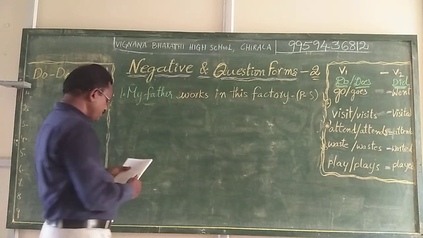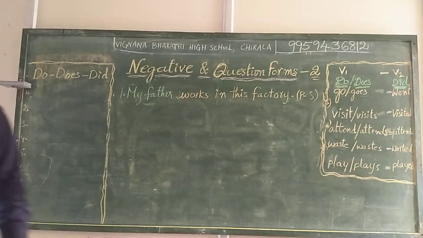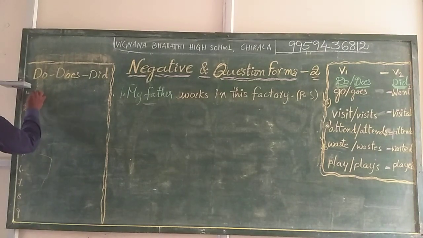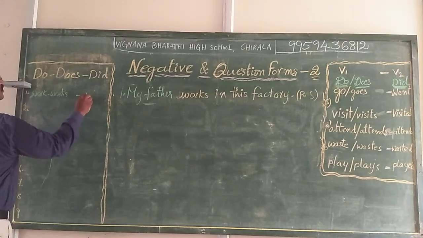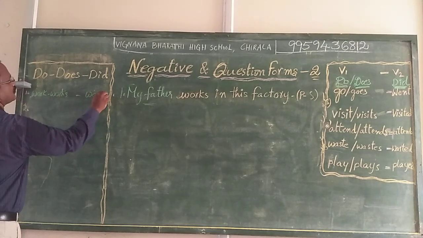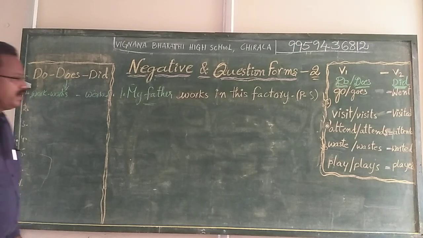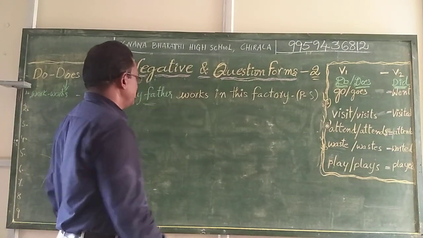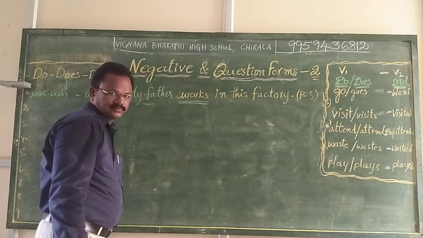That is why here we are using this "does" form of the verb work: work, works. Here it comes under does. Here, my father works in this factory. So, the verb part in the sentence is works.